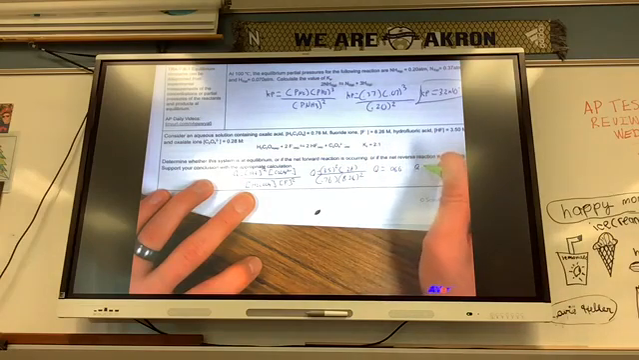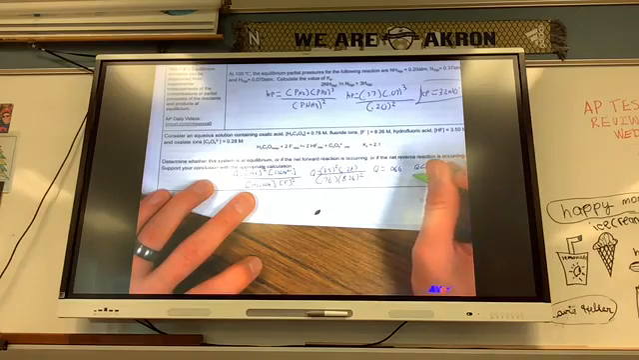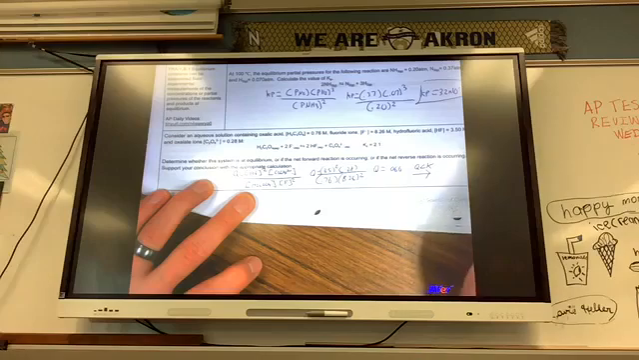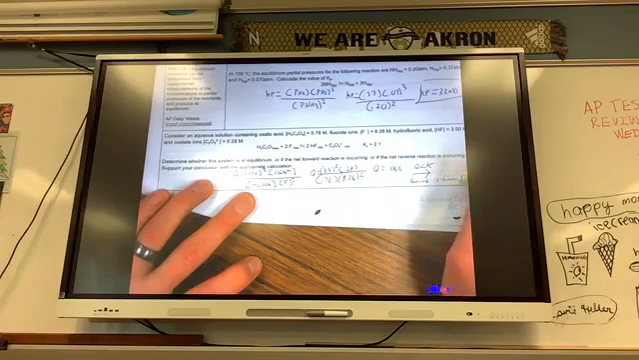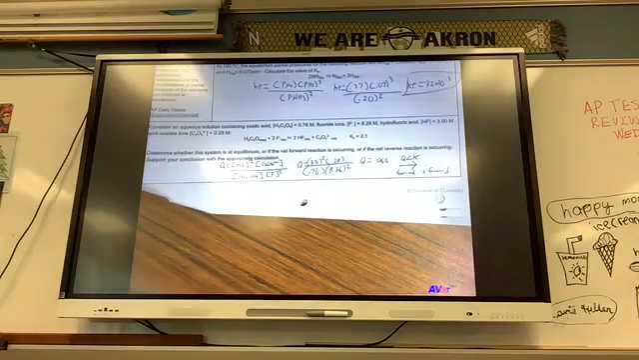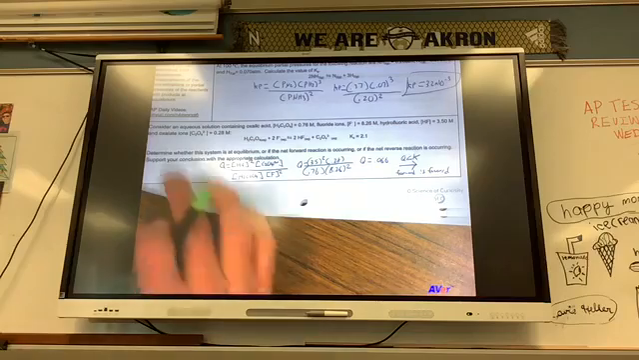Therefore, Q is less than K, so it's going to shift to the right. So forward is favored. All right. Flip it.